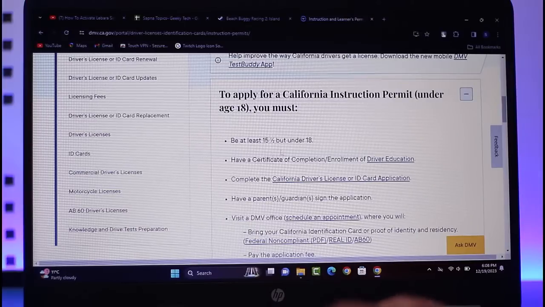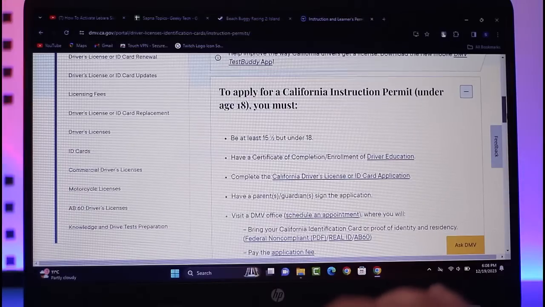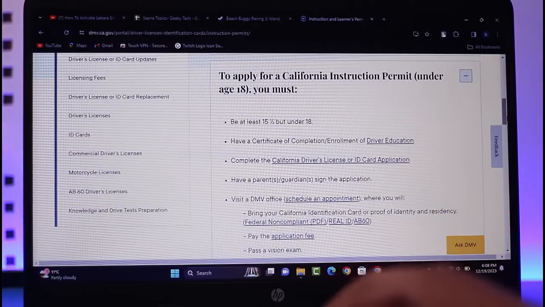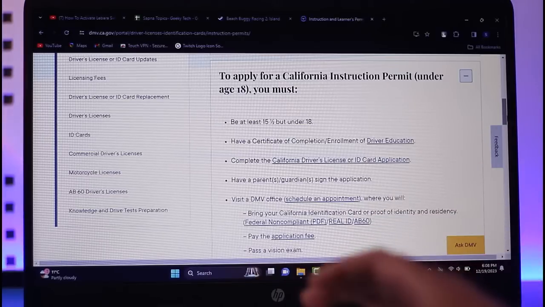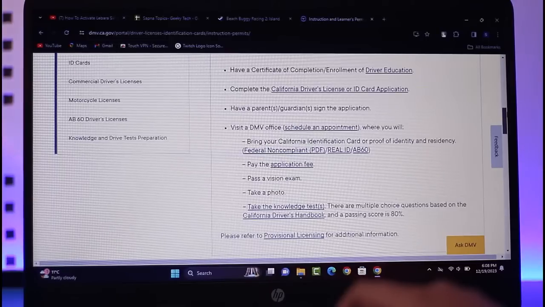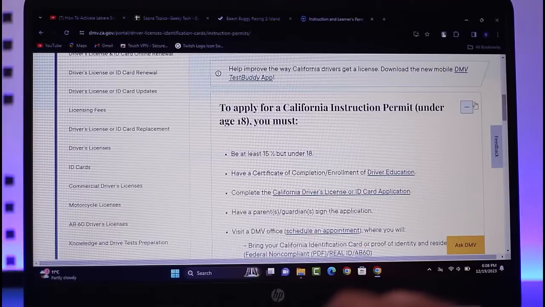You need to be at least 15 and a half, have a certificate of completion, enrollment, etc. You need to have the enrollment, which you can get by going to driver education, and then you have to complete the California driver's license or ID card application as well. If you are under 18, simply come over here, browse through all of the steps and read carefully, and try to get all the documents that are shown here as required.